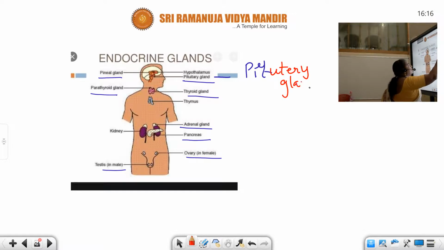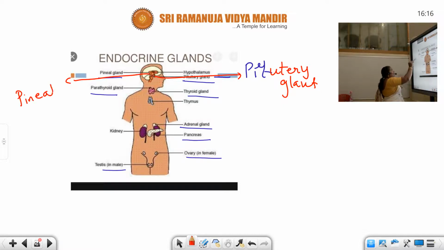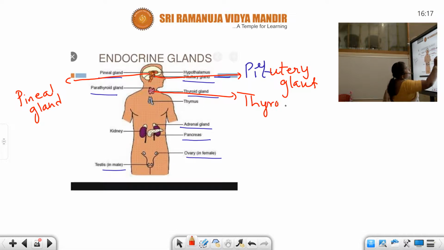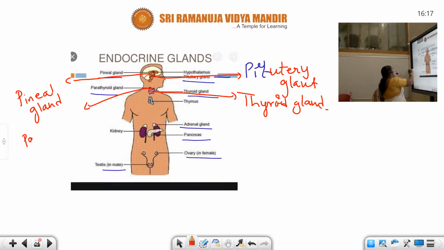Pituitary gland. Where is it? It is here. Now the second important gland is the pineal gland. Here in the neck region we have the thyroid gland, and very near to this gland we have the parathyroid gland.